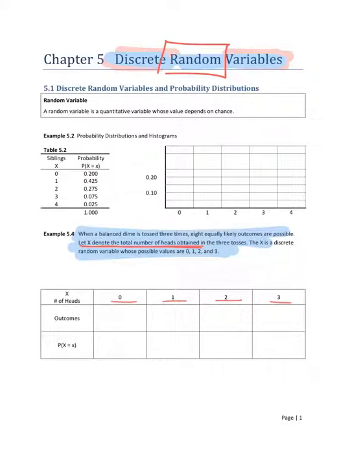So here's a definition of the random variable. A random variable is quantitative numerical, whose value depends on a chance with a probability. Yes, that is. So please look at this example.